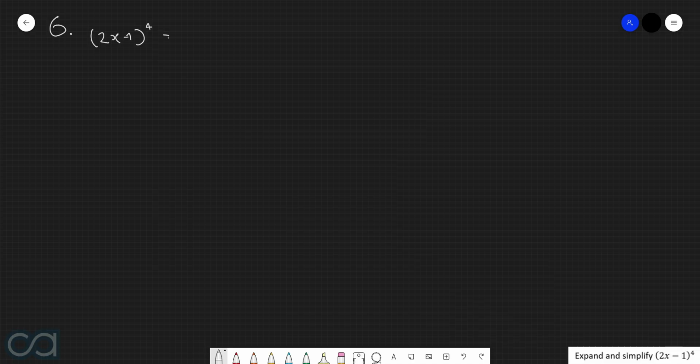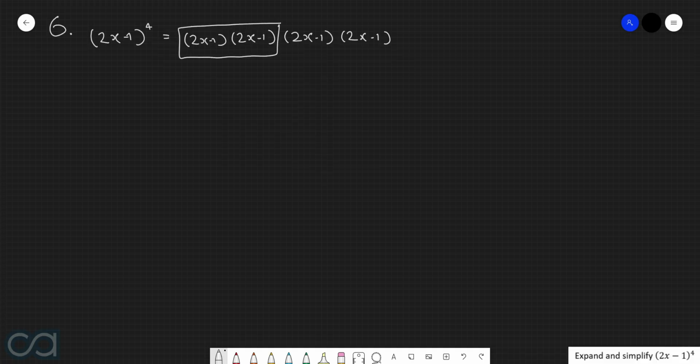then we can rewrite this as (2x − 1) multiplied by (2x − 1) multiplied by (2x − 1) multiplied by (2x − 1). To make this a little bit easier for us to work with, we're going to group these into two separate sets of expansions. So we're first of all going to group these two brackets together, and then we're going to group these two brackets together.